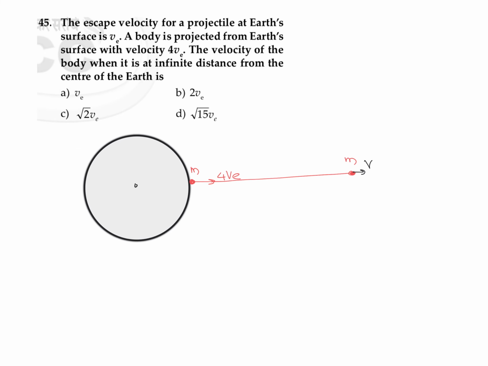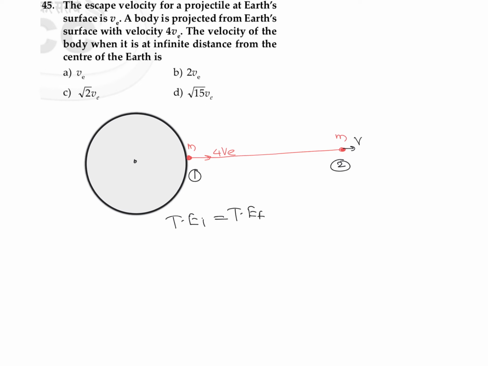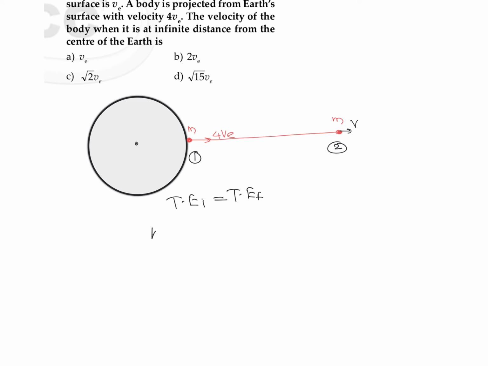For the calculation, we are just going to write that total energy at the initial position should be equal to total energy at the final position. So total energy initial is equal to total energy final. What was the total energy initial? As we know, total energy is the sum of kinetic energy plus potential energy, so kinetic energy initial plus potential energy initial will equal kinetic energy final plus potential energy final.